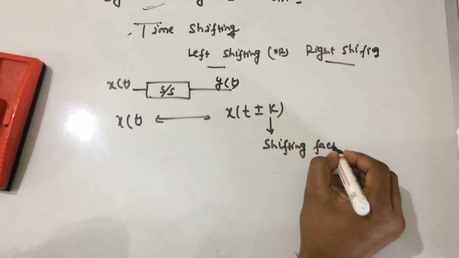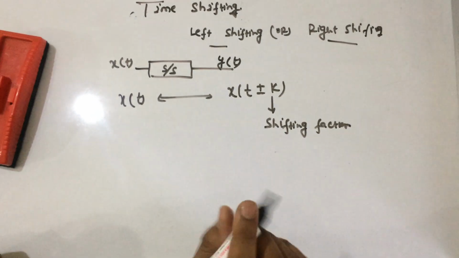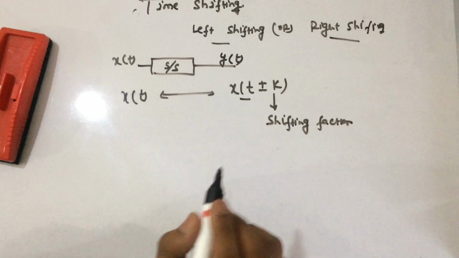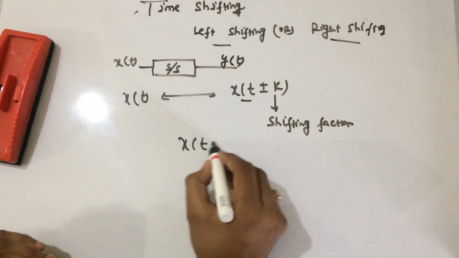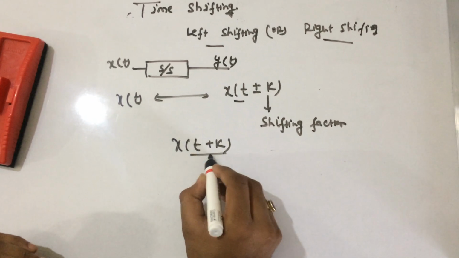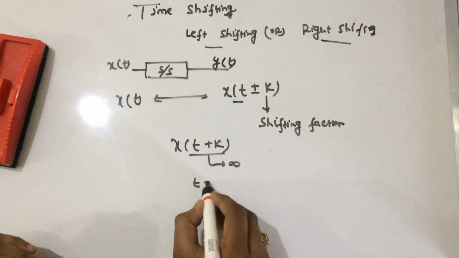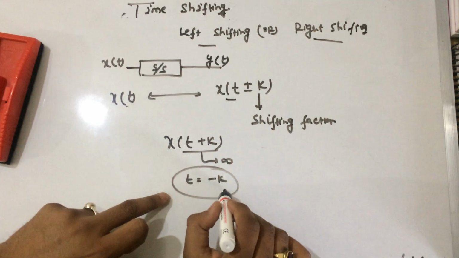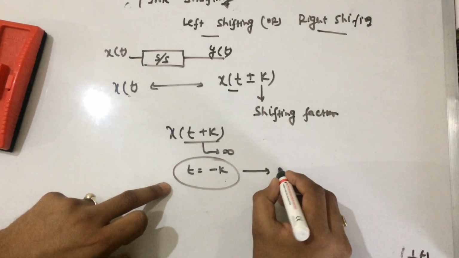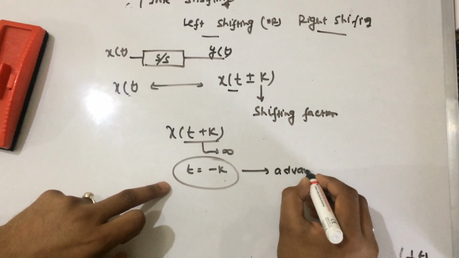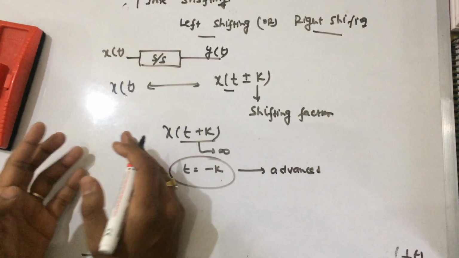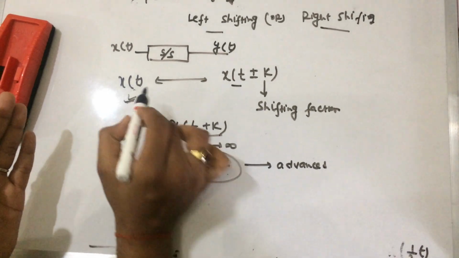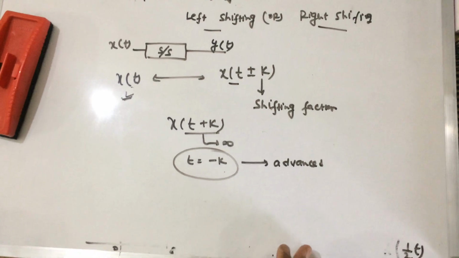Let's take it very simply. For x of t plus k, set the argument equal to 0, that is t is equal to minus k. The x of t will come in advanced form, meaning before its time, it will be advanced.